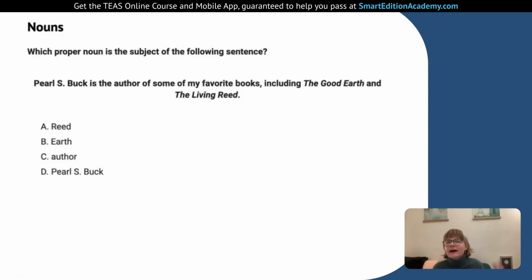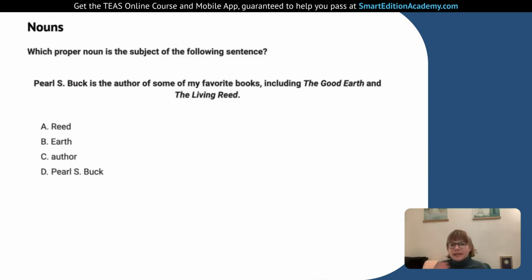Or you can think about like a dog is a common noun, Snoopy is a proper noun, so we capitalize it. So that's the difference there. This one, we're looking for the proper noun, an official name that's capitalized. We're also looking for that proper noun to be the subject of the sentence.